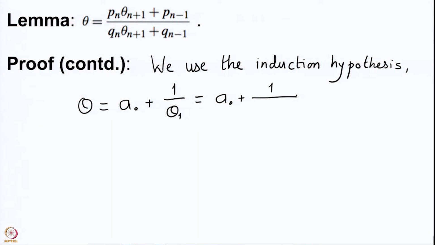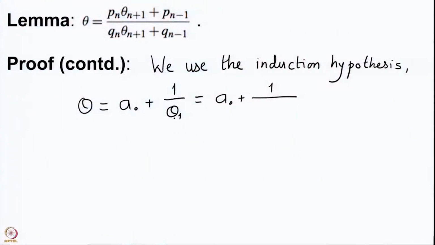Then the complete quotients for theta 1 are also the complete quotients for theta, with just a change of one number, and the convergents for theta 1 are denoted by P prime and Q prime, as we have done in some of the last lectures.